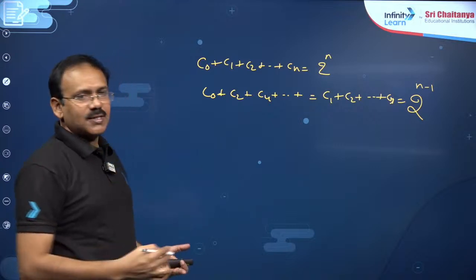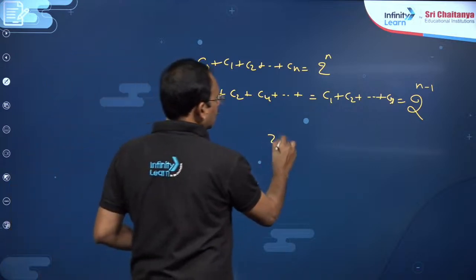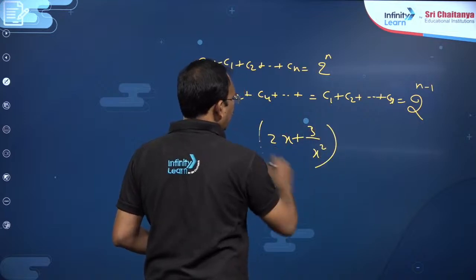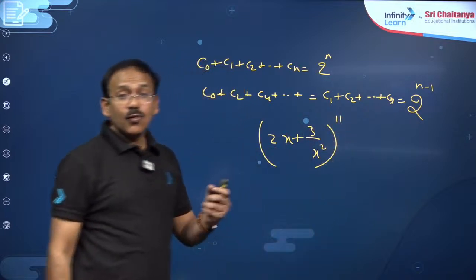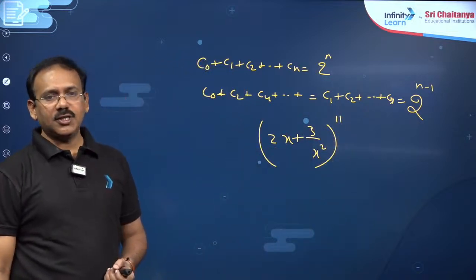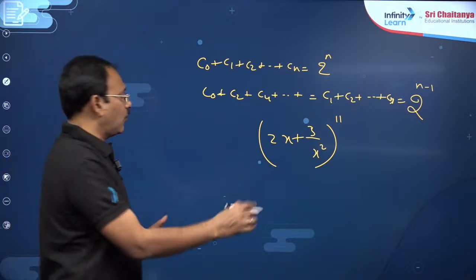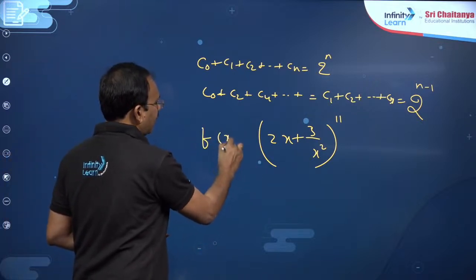So, these are the basic things. And if you are given (2x plus 3 by x square) whole to the power of some 11 is given. If you want sum of all coefficients, dear students, you take it as f of x.